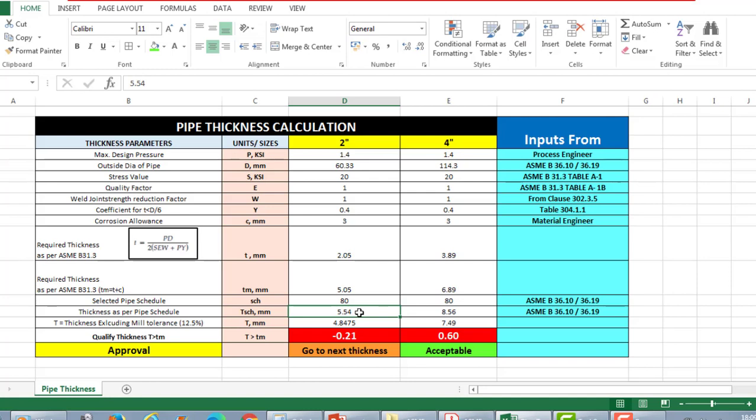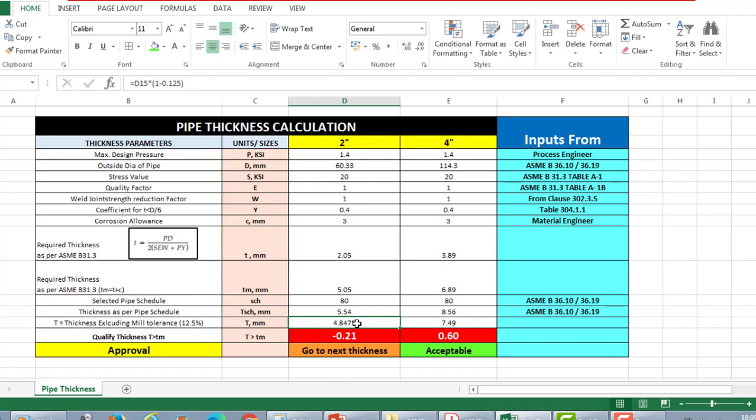So to qualify, what we have to do is deduct the 12.5% thickness from the final thickness. This is the thickness of the schedule we have selected from B36.10, right? We have to deduct 12.5% from this thickness, and the value comes to how much? 4.8475. So this is the thickness of the pipe we may receive from the manufacturer. So what we have is the thickness available after 12.5% deduction, and we should consider this as the final thickness.